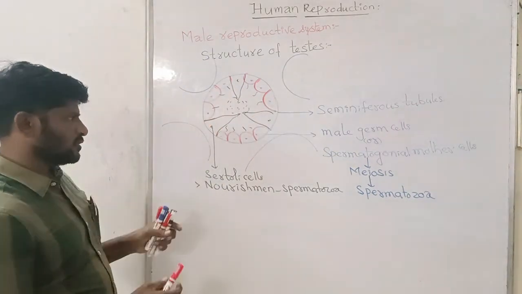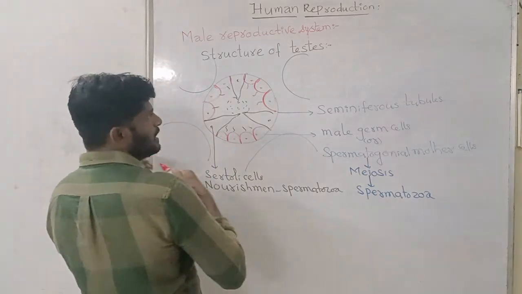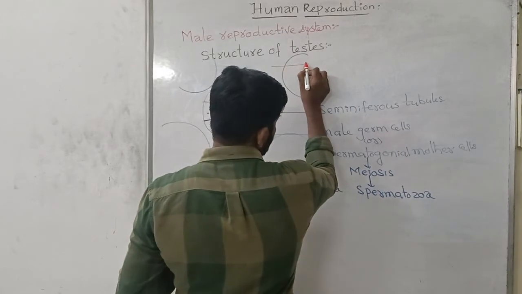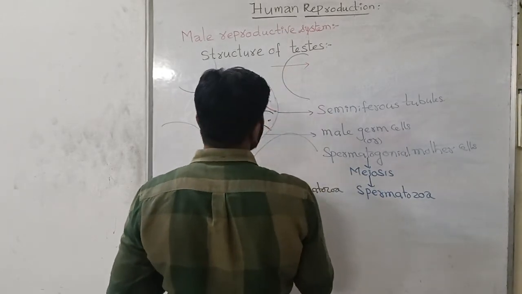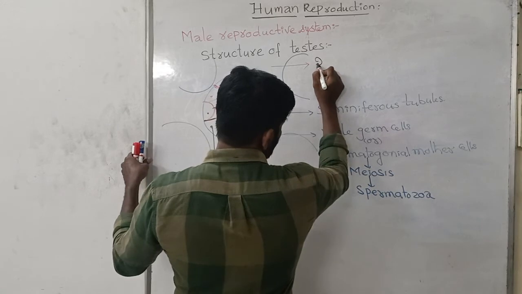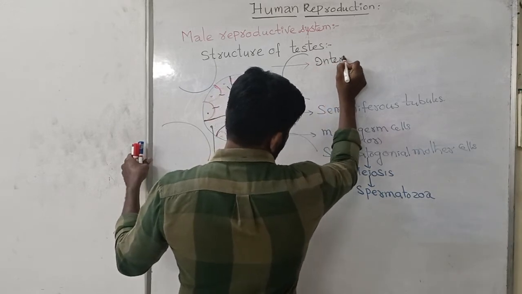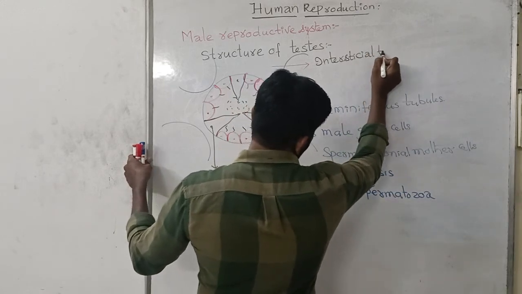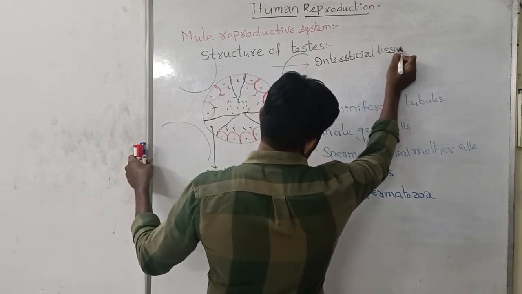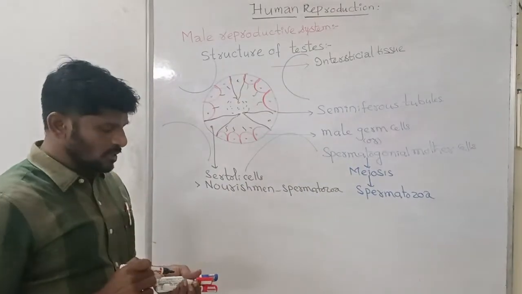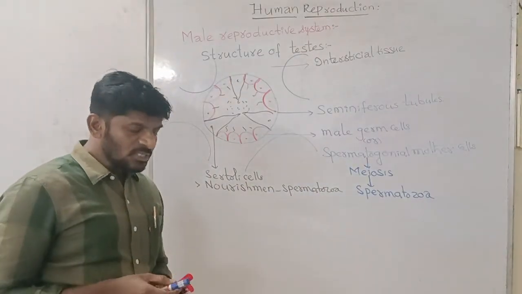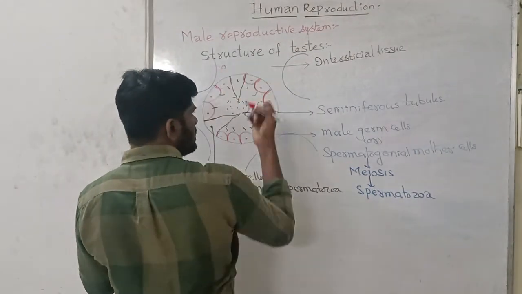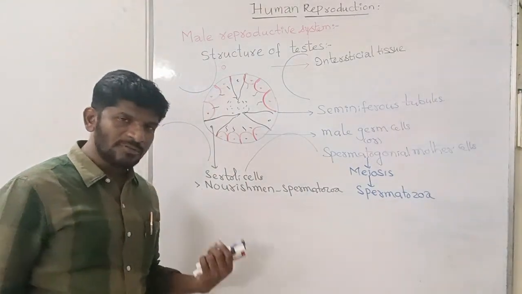Between the various seminiferous tubules there is connective tissue, and this tissue is called the interstitial tissue. The interstitial tissue between the seminiferous tubules contains blood vessels, arteries and veins, nerves, lymph vessels, and connective tissue.